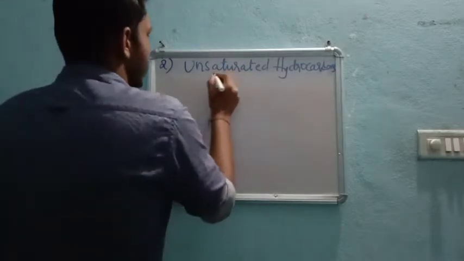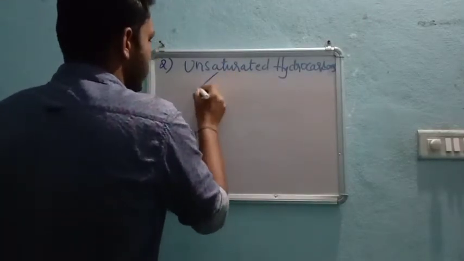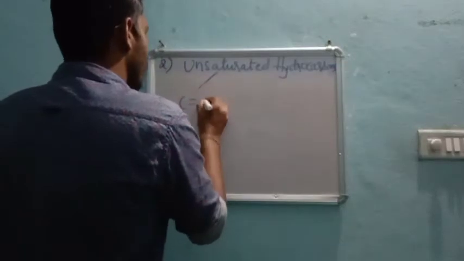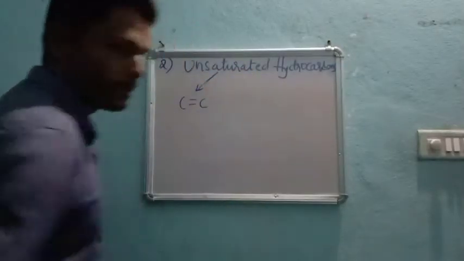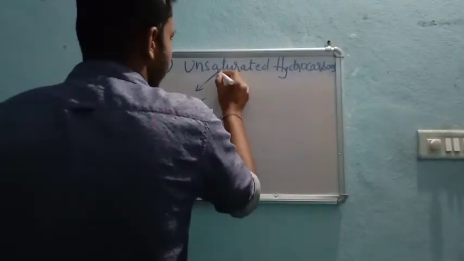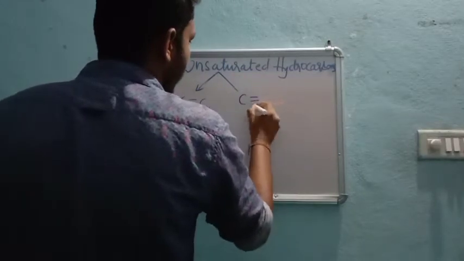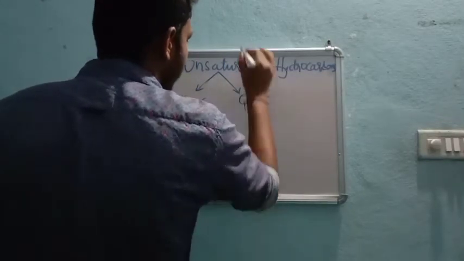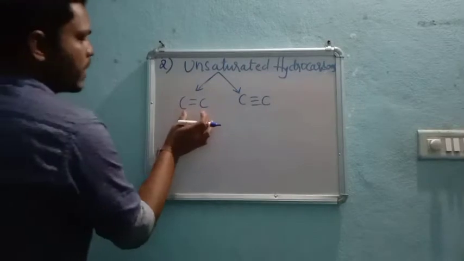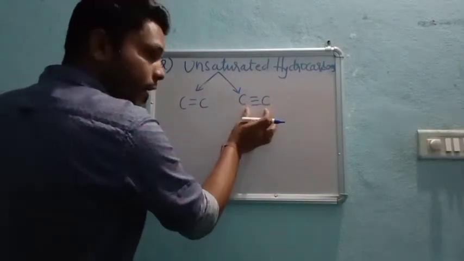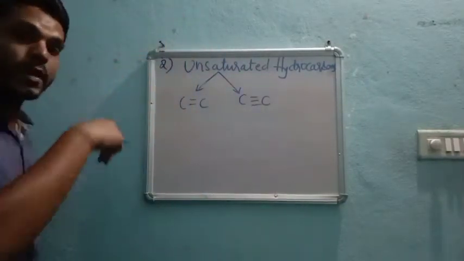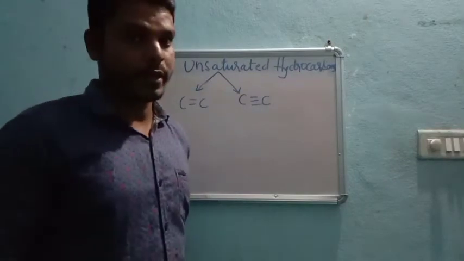One is double bonded unsaturation, and the other one is triple bonded unsaturation. These are the alkenes and these are the alkynes. And saturated hydrocarbons are alkanes.